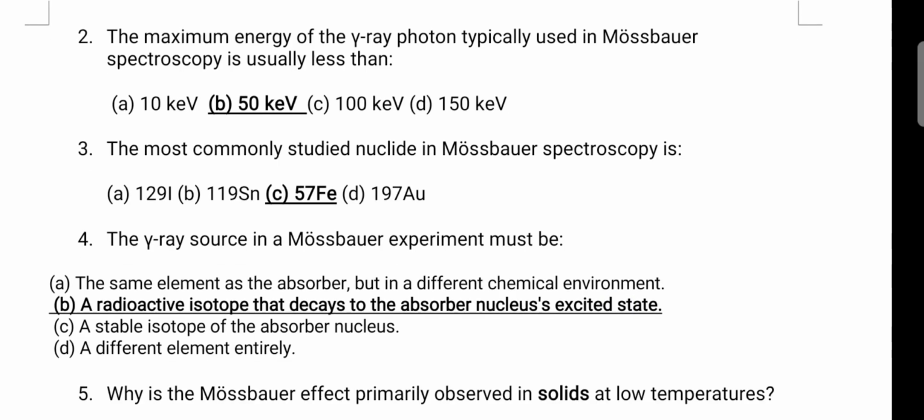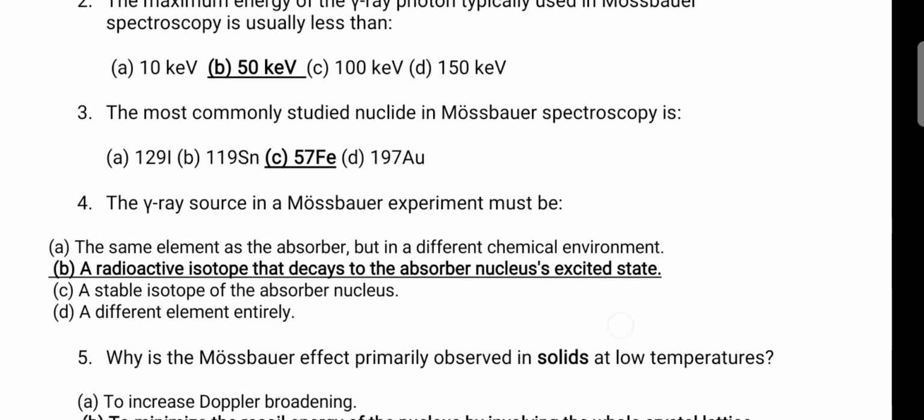The gamma ray source in a Mossbauer experiment must be, so what kind of source are we using? A radioactive isotope that decays to the observer's nucleus in the excited states. In nuclear chemistry we have studied gamma rays.